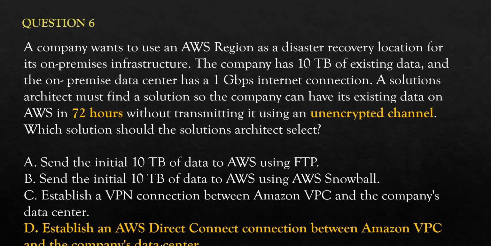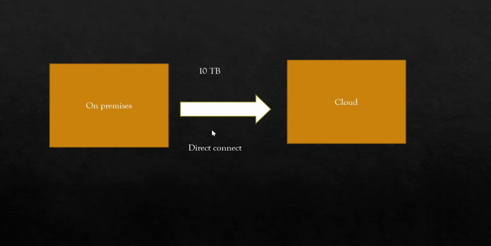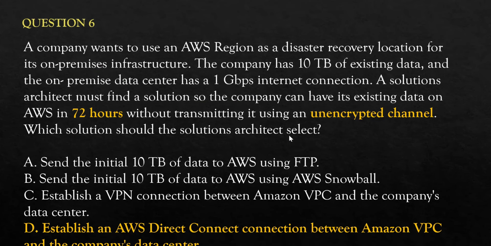Now let's look at question number 6. This is the question. I have also marked the answer here. The question basically says you want to move your on-premises data. There are 10 terabytes of data. You want to move from on-premises to cloud. That is the question. What to do? Okay. Here I have put direct connect. So these are the options. You have been given 72 hours for this move.